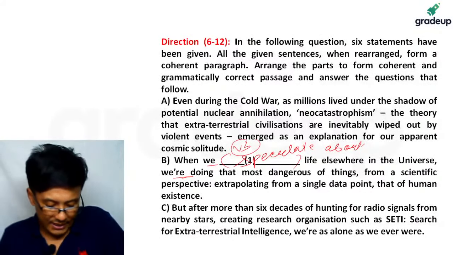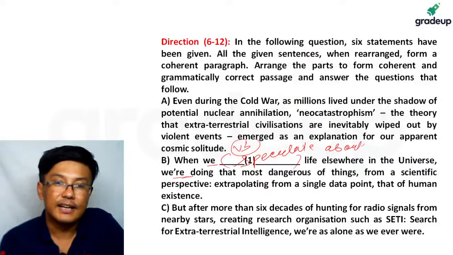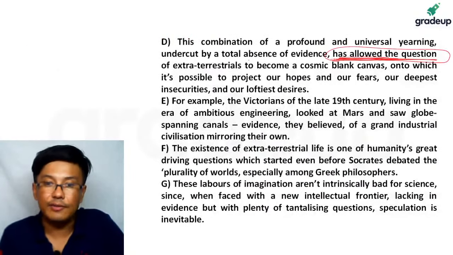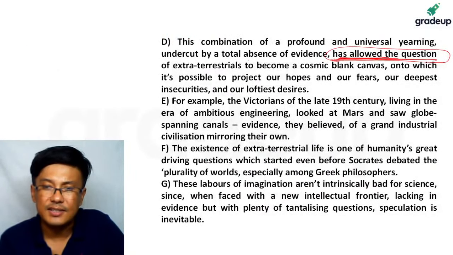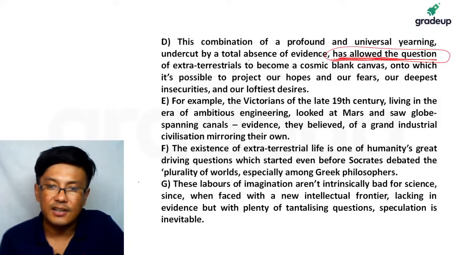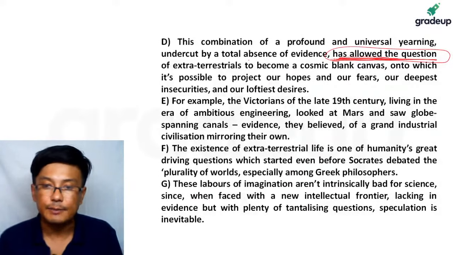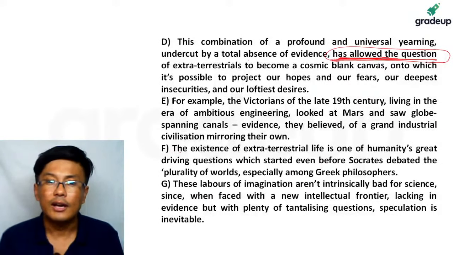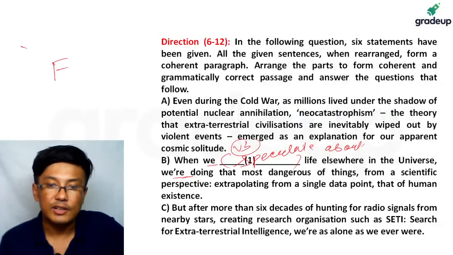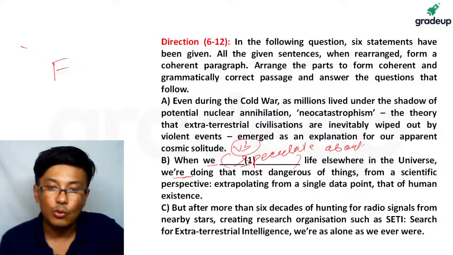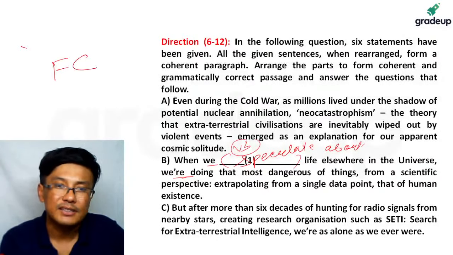And if you notice, the first thing that you will notice is that the sentence F will begin. What is F? F is the existence of extraterrestrial life is one of humanity's great driving questions, which started even before Socrates debated the plurality of worlds, especially among Greek philosophers. Now, nothing would come after F in this sentence, right? But even after more than 6 decades of hunting, the search for extraterrestrials, we are alone as ever. So F and C make perfect sense.